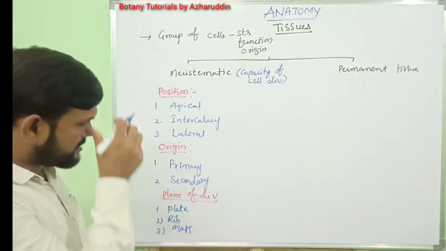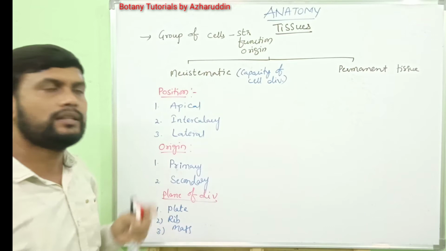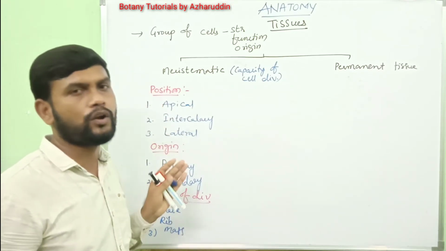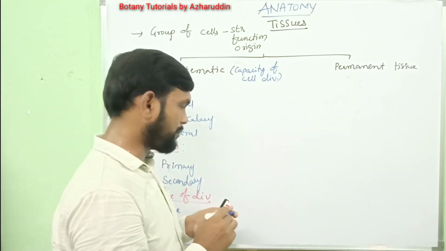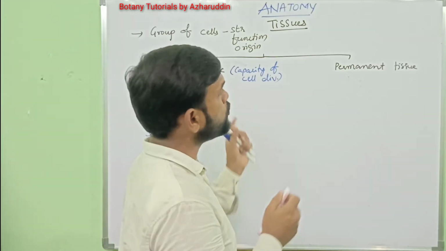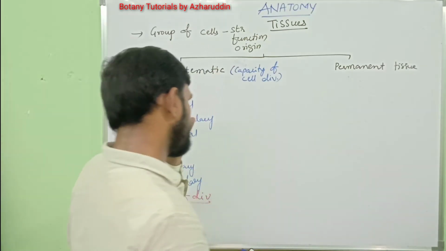Next, based on their function, also meristematic tissue is divided into three types. They are protoderm, procambium and ground meristems. Okay. Next, coming to permanent tissues. Permanent tissues lose the capacity of cell division.